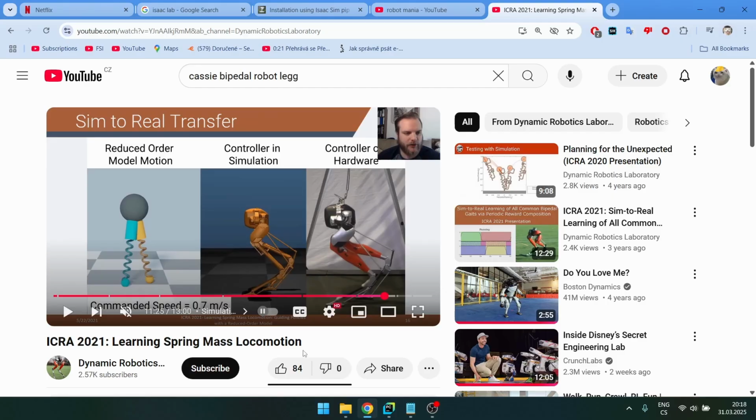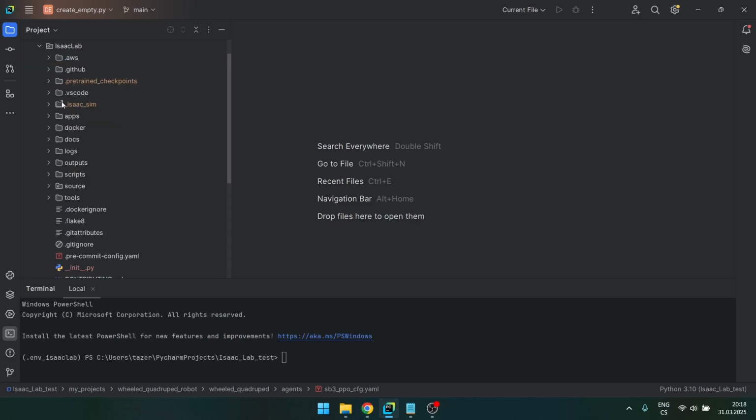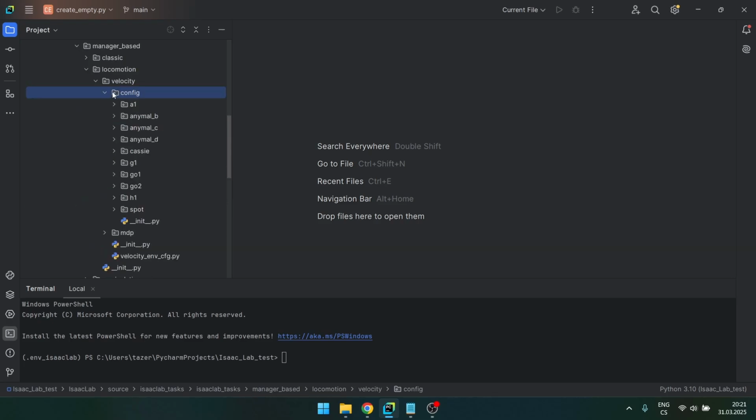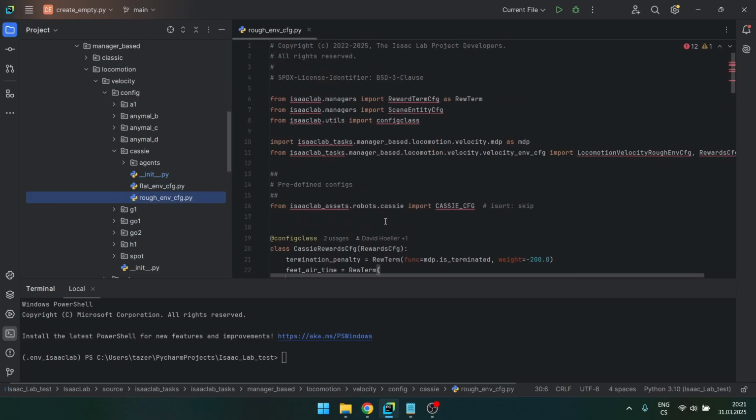At day 3, I wanted to import the Cassie robot and try to train that to walk. As it so happens, it's already in the Isaac Lab folder. So if you go to Isaac Lab, source, Isaac Lab tasks, Isaac Lab tasks again, manager based, locomotion, velocity, config, and here's the Cassie robot. So you can choose flat ground or rough terrain. I chose the rough terrain.